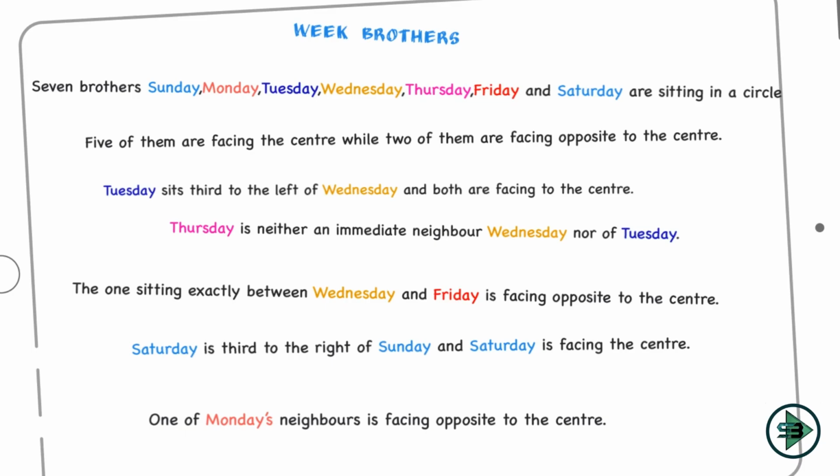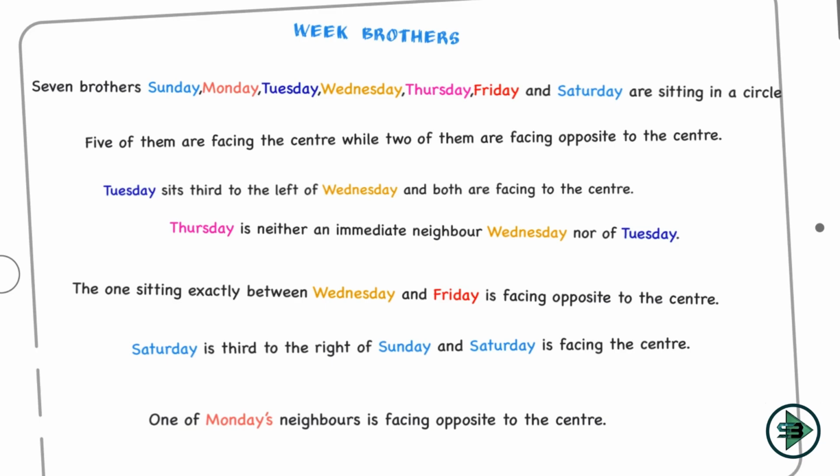So we have 7 brothers here: Sunday, Monday, Tuesday, Wednesday, Thursday, Friday, Saturday. They are sitting in a circle. So 7 brothers are sitting in a circle. Now what are the conditions that we have been given? 5 of them are facing the center while 2 of them are facing opposite to the center. So this looks like the biggest link we have. Only 2 of them would be facing opposite to the center.